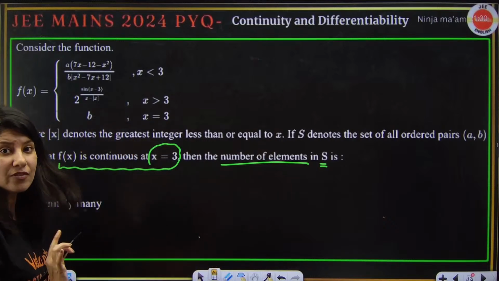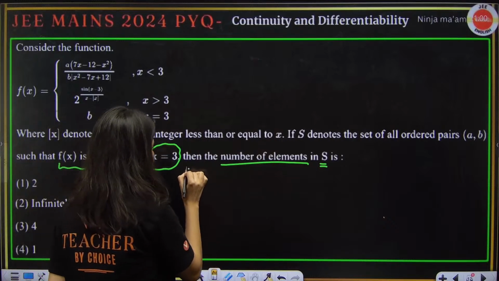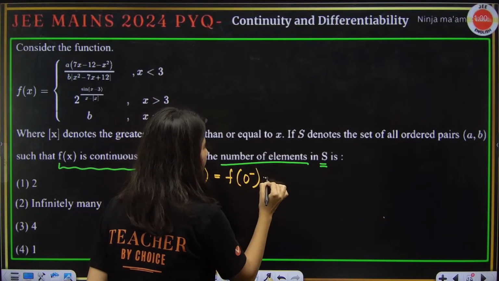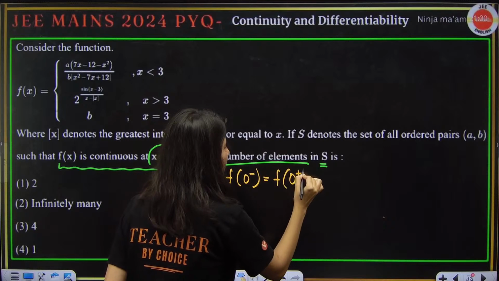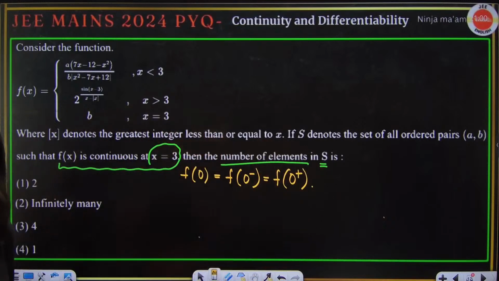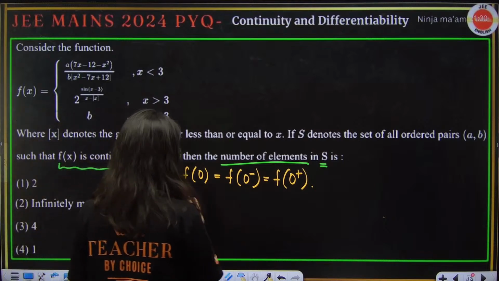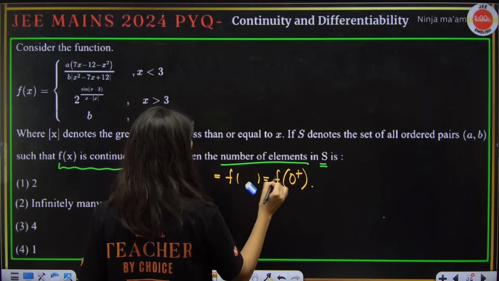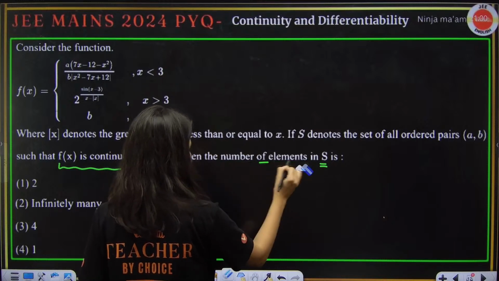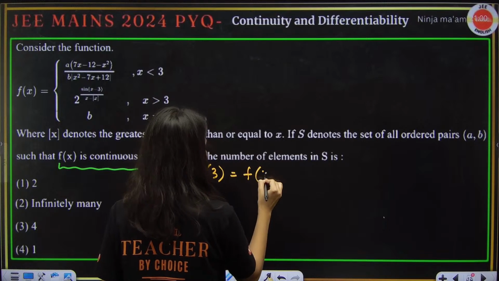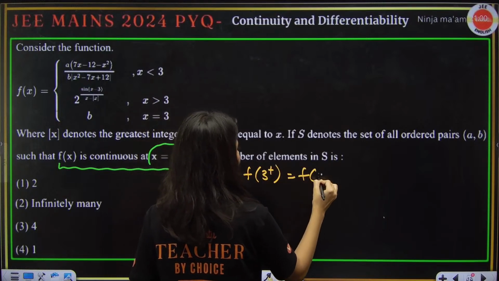So at 3 the function is continuous. That means f of 3 will be equal to f of 3 minus, which will be equal to f of 3 plus. Sorry, not 0, what am I doing? F of 3 is equal to f of 3 plus is equal to f of 3 minus, correct?